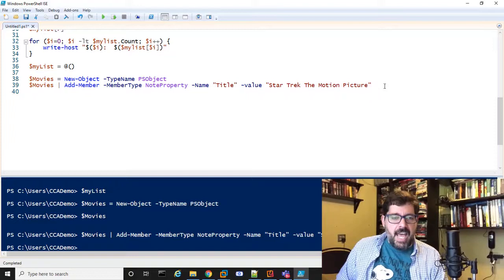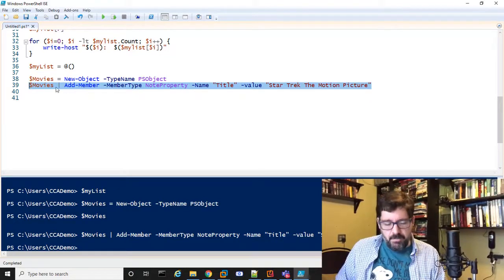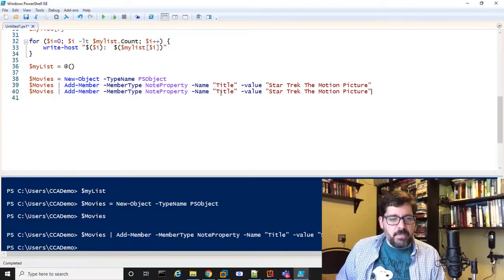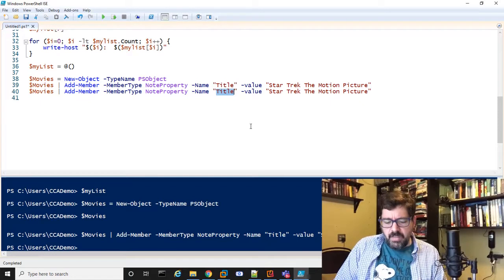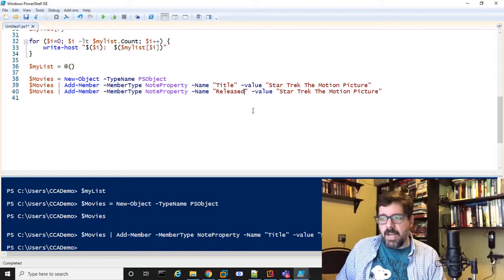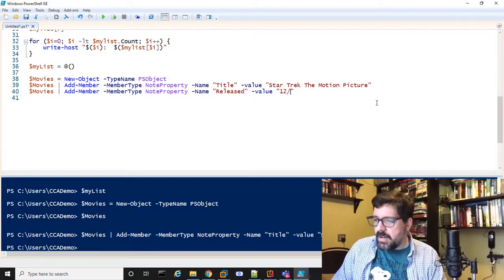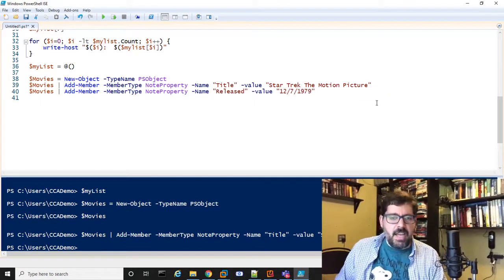Now I'm going to add a second object, or a second property, right? So another property. Let's see, what else do we need? How about the name of the release date, right? So when did this movie come out? It came out around the time I was born, I think, right? Let's look at the date. It came out on 12/7/1979, right? Pretty old movie.